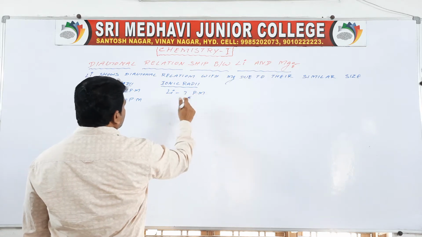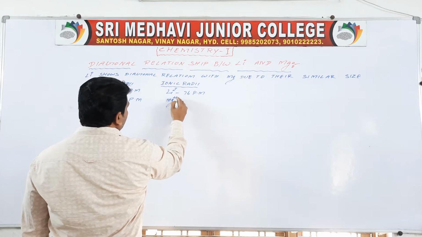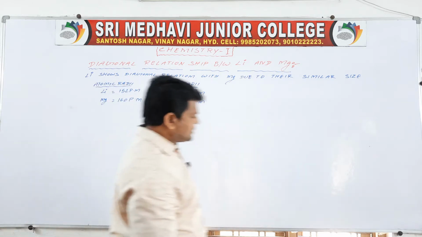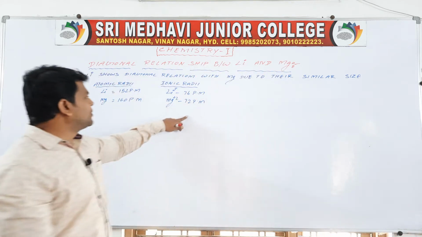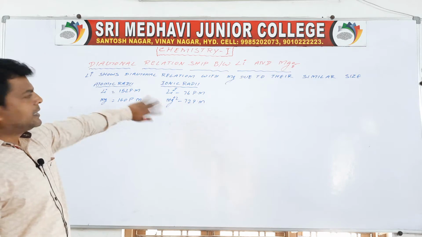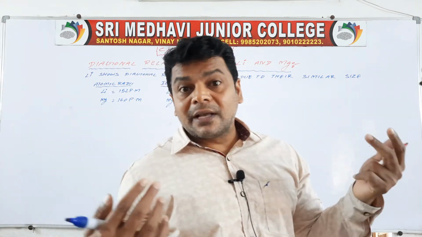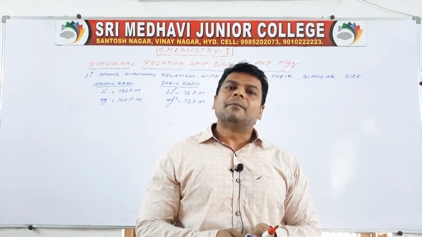Due to their nearly similar atomic radii and nearly similar ionic radii, lithium shows similarities with magnesium.